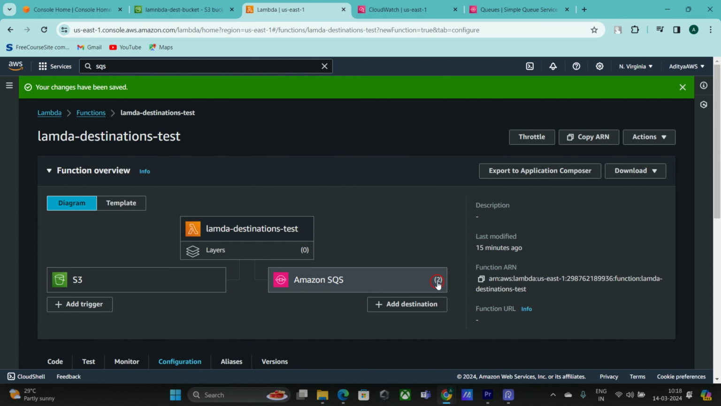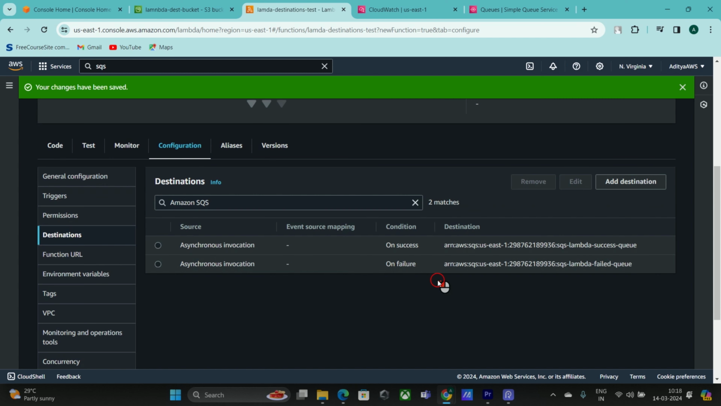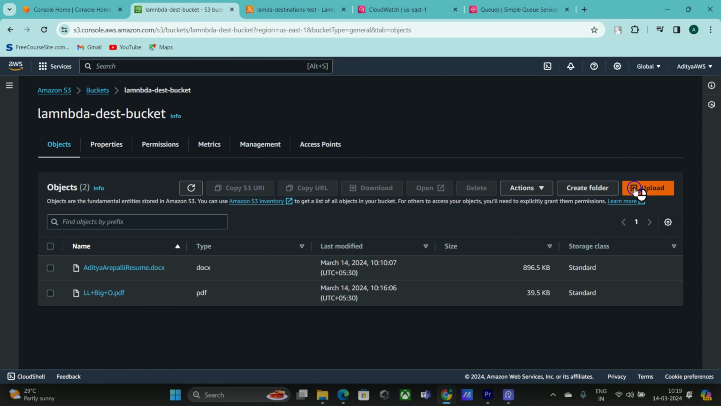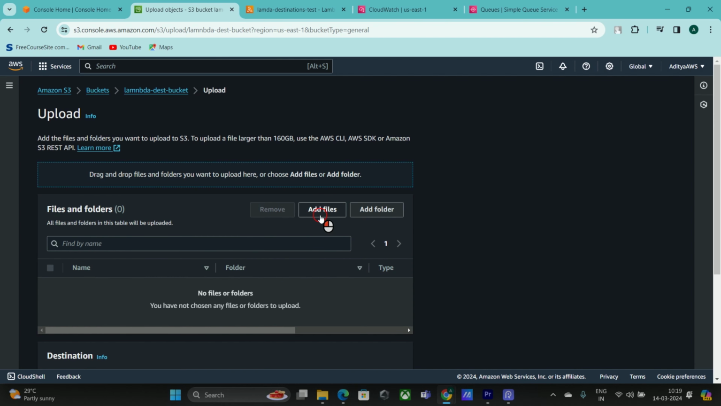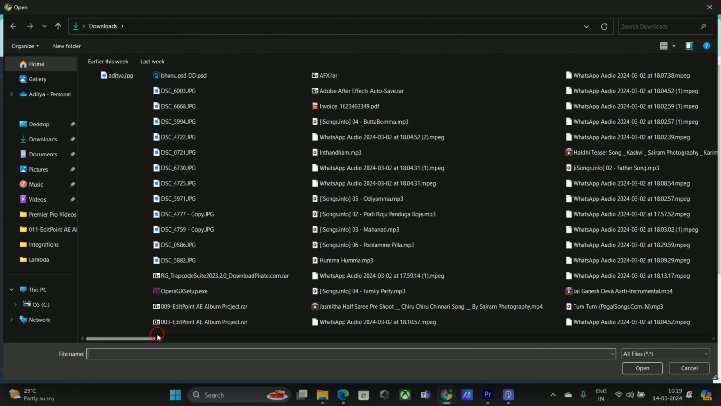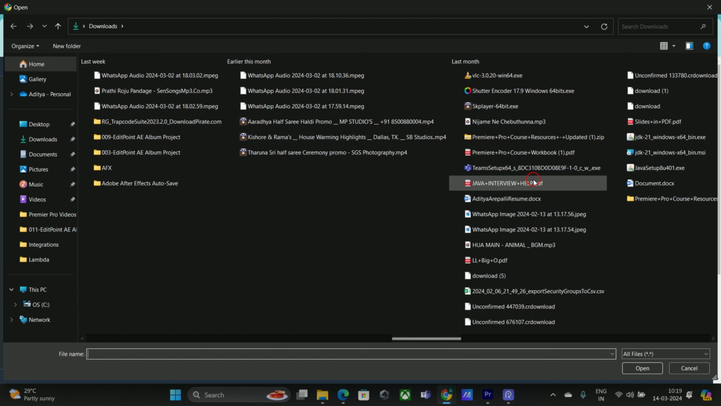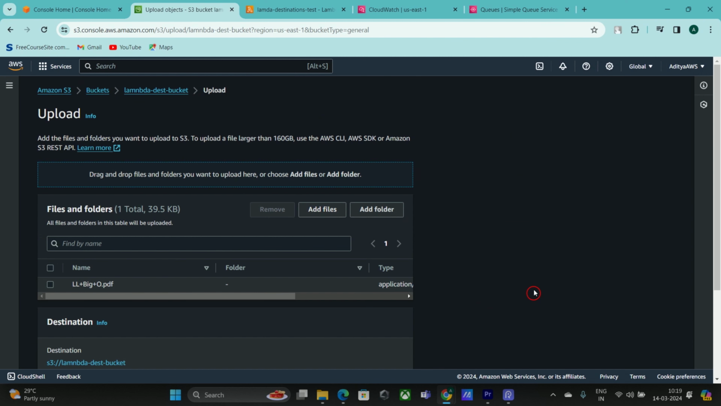Now we have two destinations, one failure case, one success case. The success case we have already seen. So here you can see two destinations: on success, on failure. Okay, I think we have to upload the failed request again. That is the only thing. Sorry for that. I'm clicking on add files and going to some file. You will also make these kinds of mistakes, so you can learn from my mistakes.